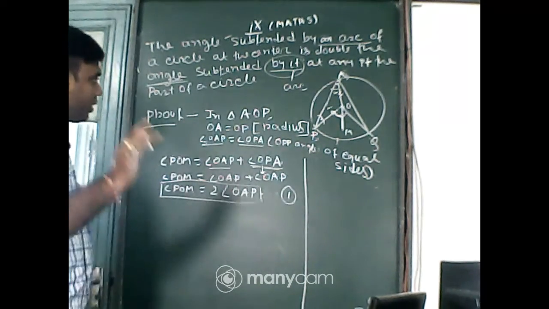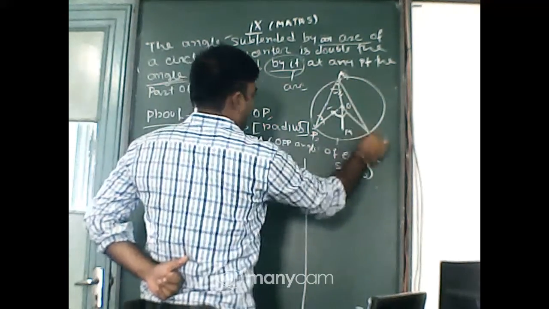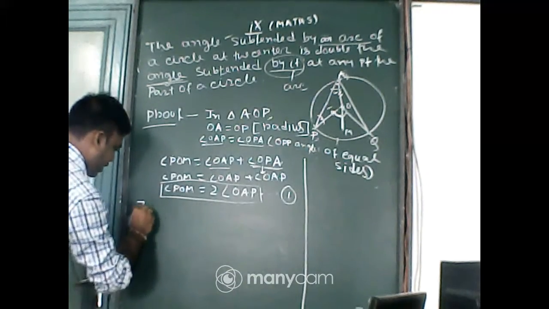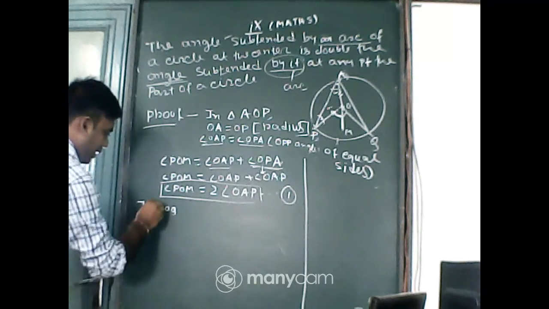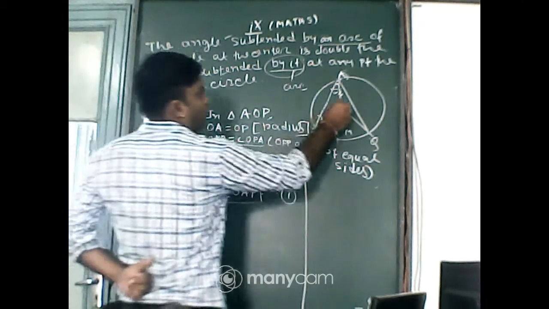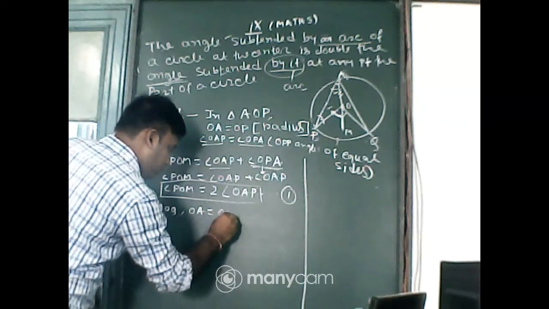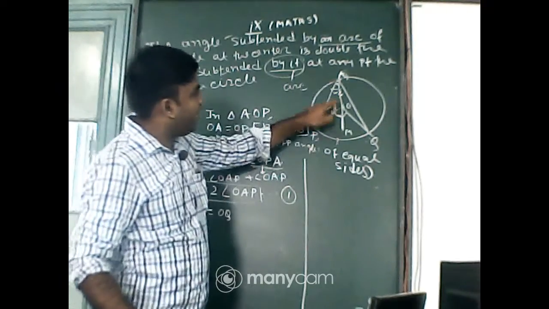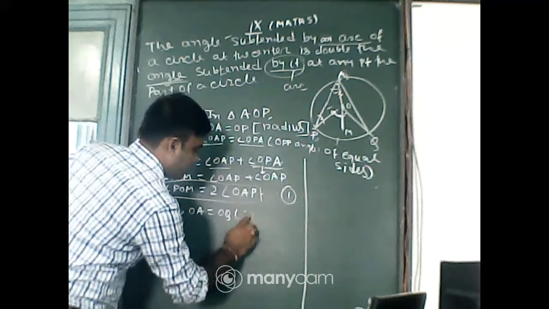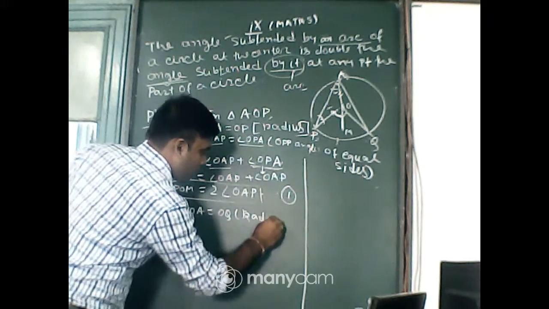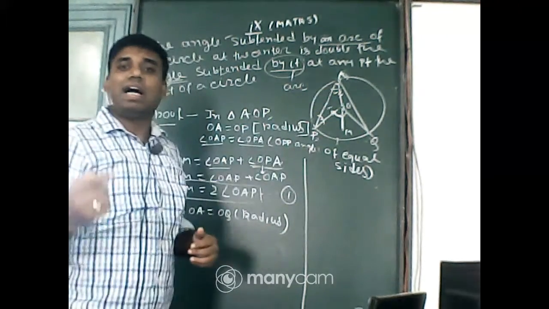Next, the same thing will be considered in triangle AOQ. In triangle AOQ, OA and OQ are equal. Why are OA and OQ equal? Because they are radii. Now as they are radii, triangle AOQ is an isosceles triangle.